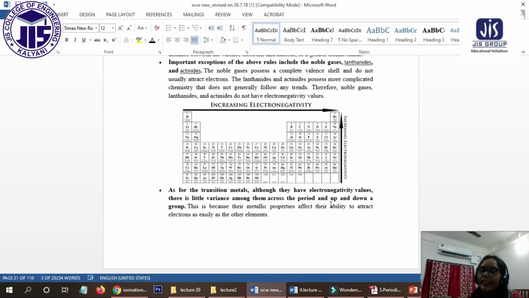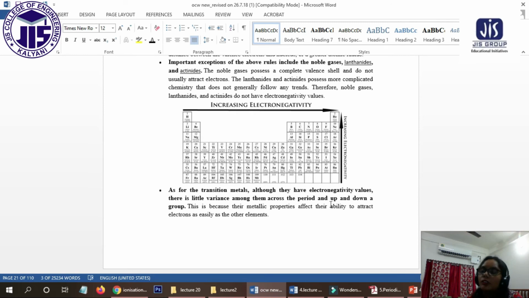First of all, Mendeleev's periodic table. That means it is according to the atomic mass. They are arranging the elements in the periodic table by atomic mass, which has some merits and demerits.